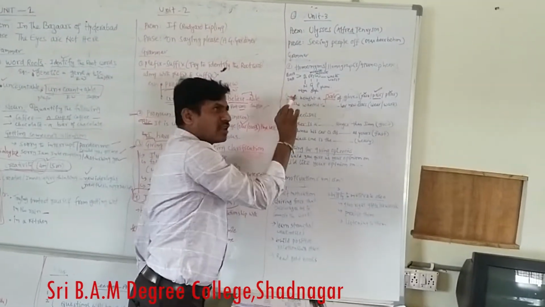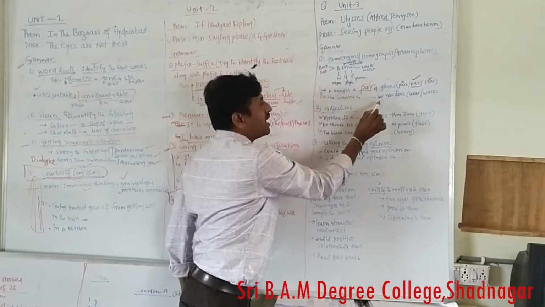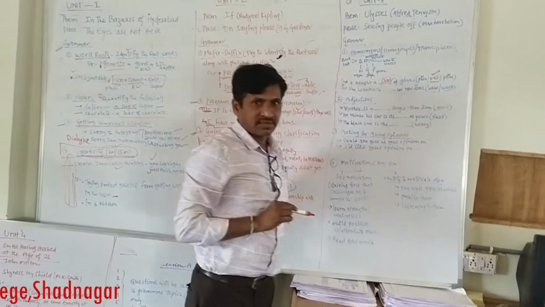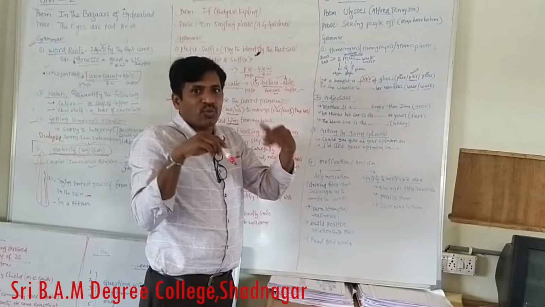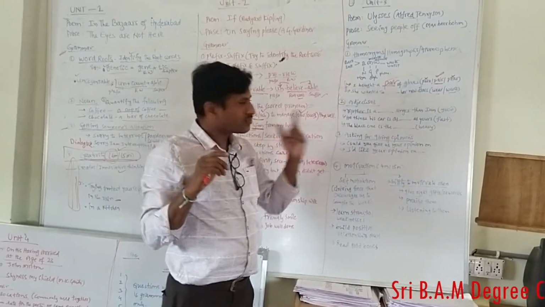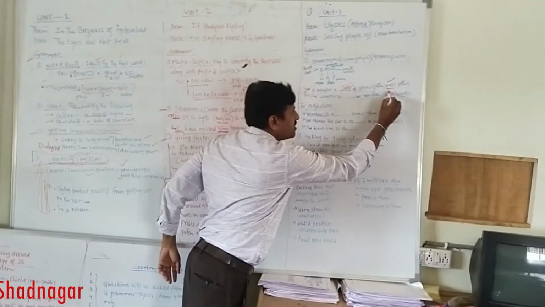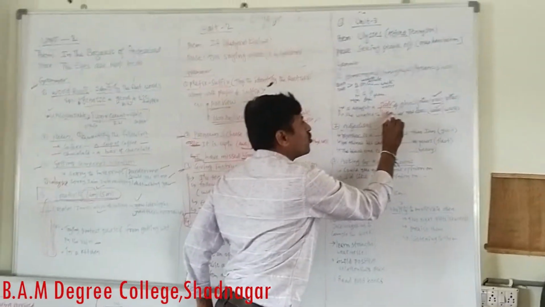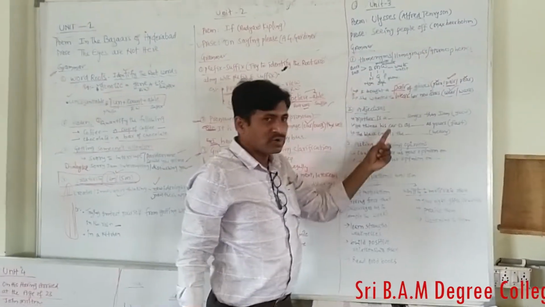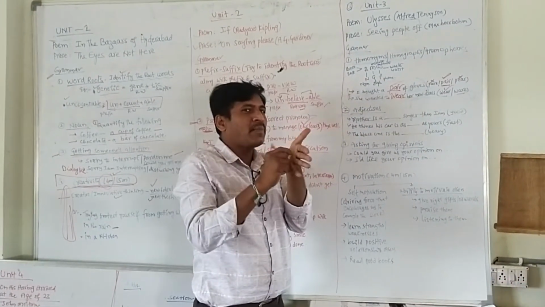Next, see another question. She wanted to dash her new dress. Wear her new dress. Wear means to put on clothes. So the suitable word here is wear: wear her new dress. In that way, homonyms, homographs and homophones will come in the form of blanks.